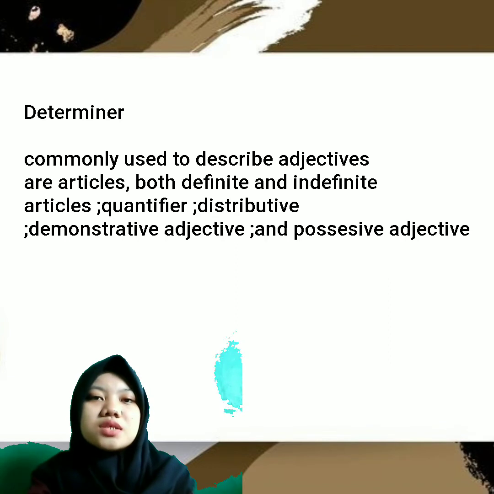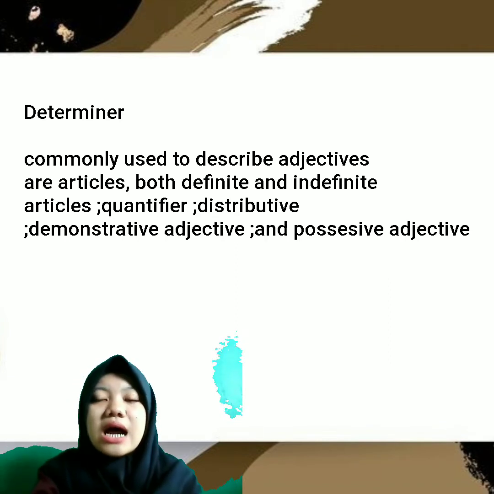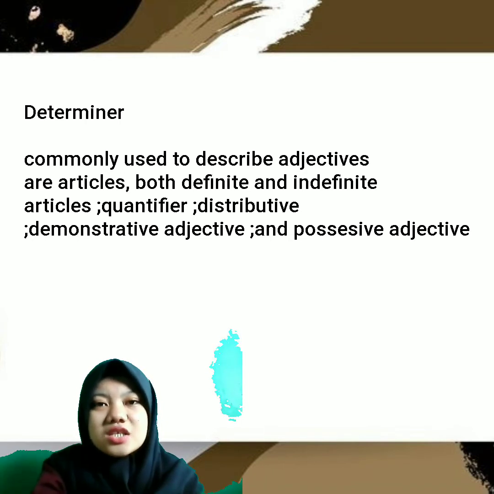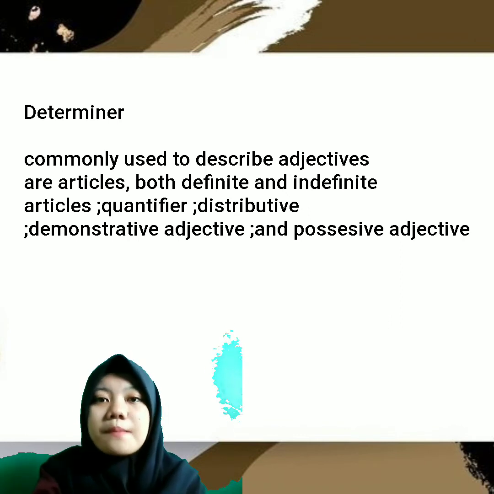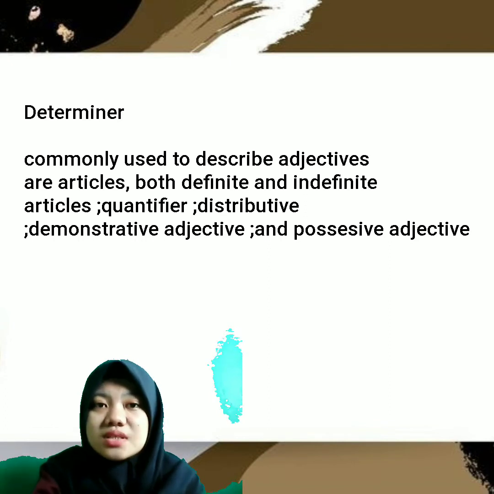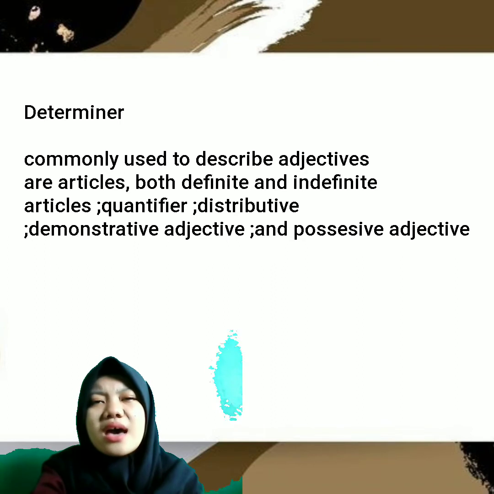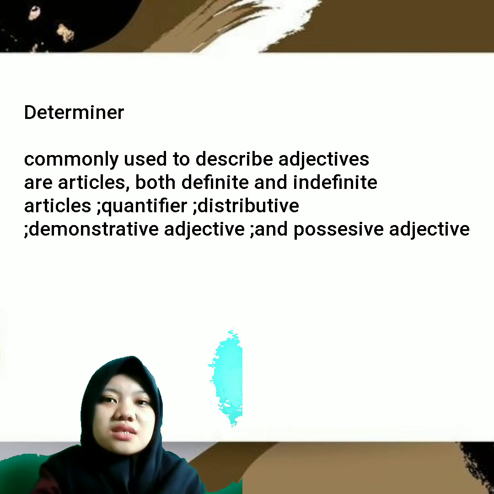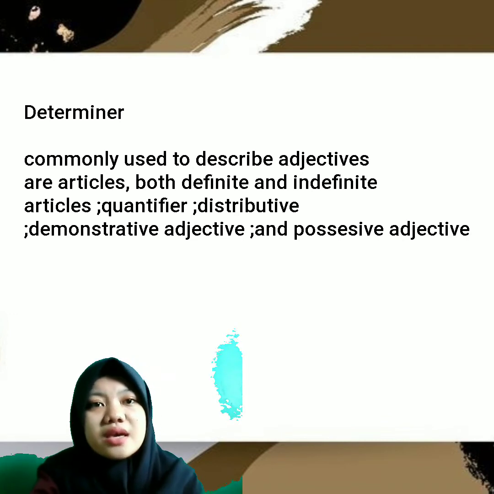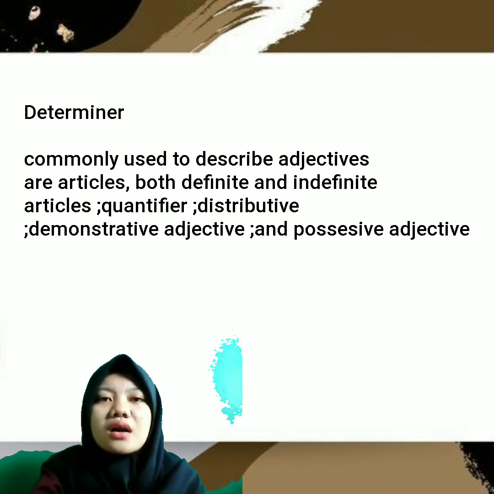Determiners are commonly articles, both definite and indefinite, quantifiers like many, few, little, some, and distributives like all, both, and so on.